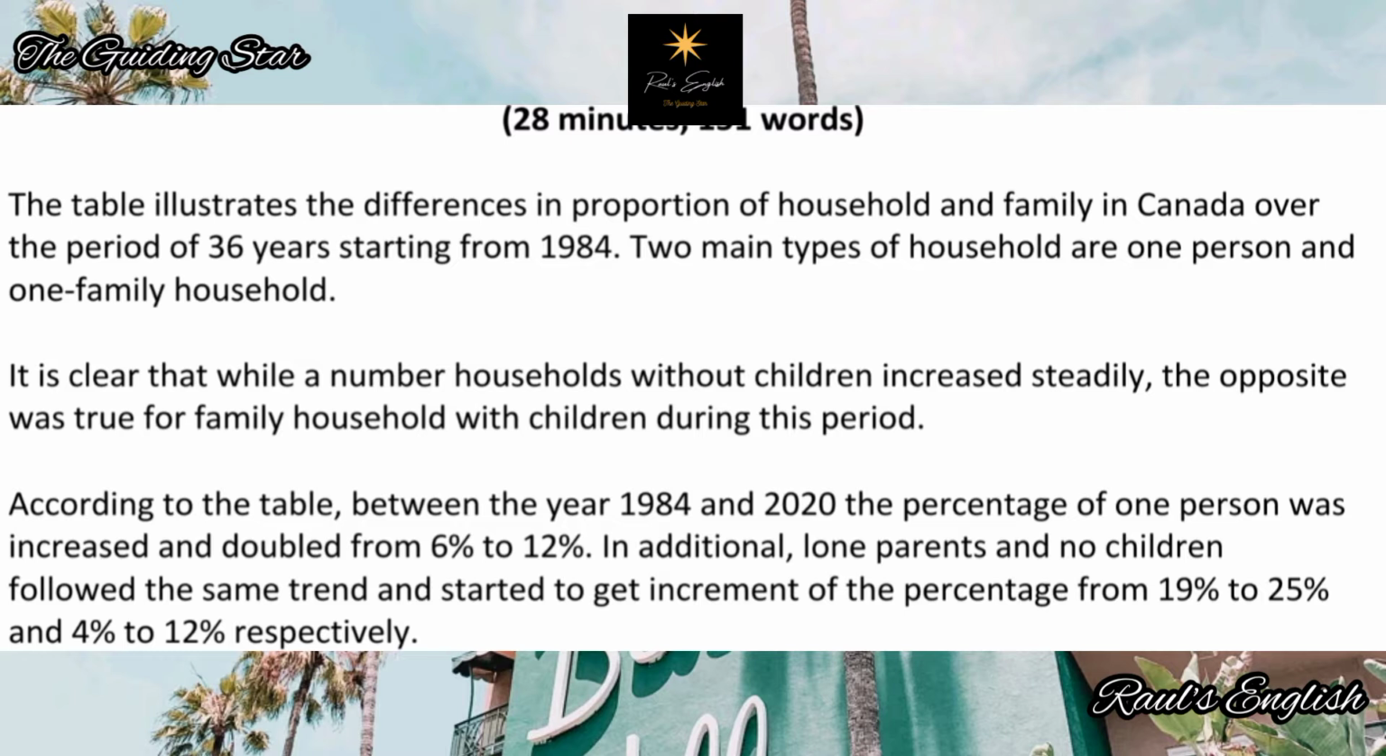Paragraph number 2. It is clear that while a number of households without children increased steadily, the opposite was true for family household with children during this period. Okay, it's just okay. The grammar is also just okay. Some sentence construction is just okay. But this paragraph is too short. This is so many words and this is just one sentence. So this paragraph needs to improve. No problems. Let's go on to paragraph number 3.